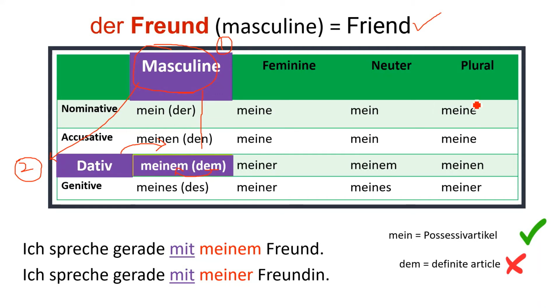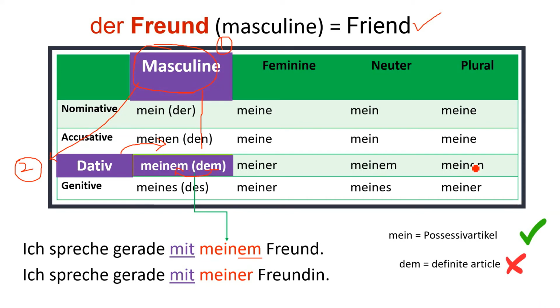So the chart will be like this: in the masculine, meinen if it is accusative, in dative meinem, and genitive is meines because it's des, meines. And this is how meinem has arrived in this particular example.